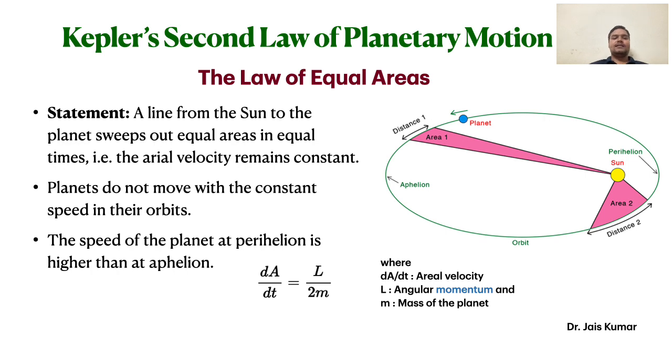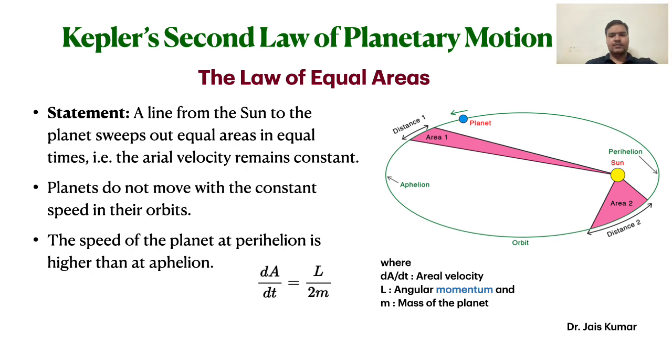Coming to Kepler's second law, this law is about the law of equal areas. This law states that a line from the sun to the planet sweeps out equal area in equal time. This means that the areal velocity remains constant. Suppose we draw a line from the sun to the planet, and as the planet moves, this line sweeps out some area.